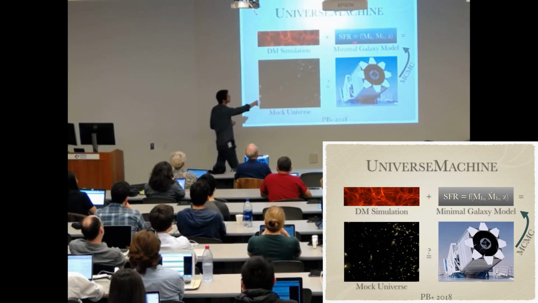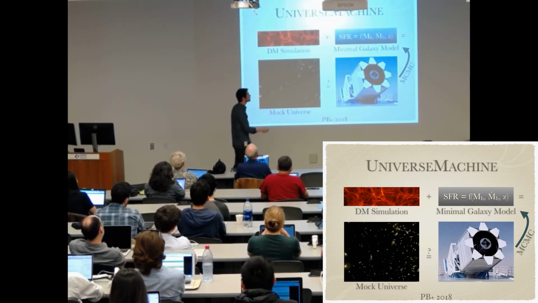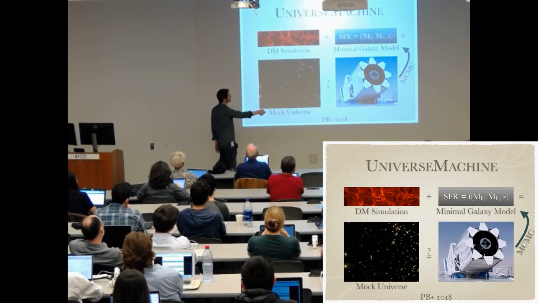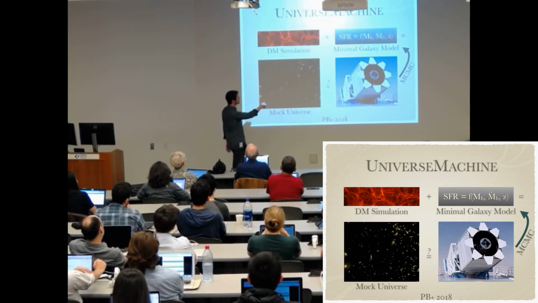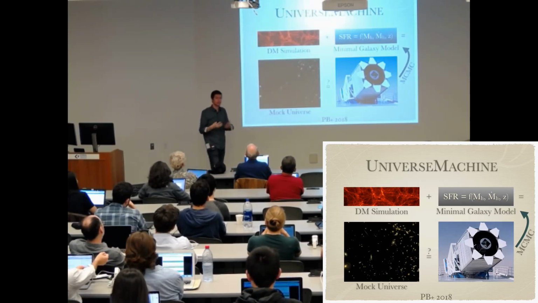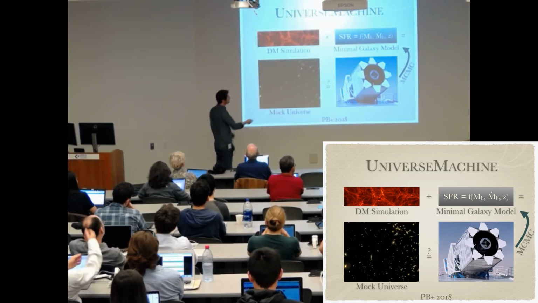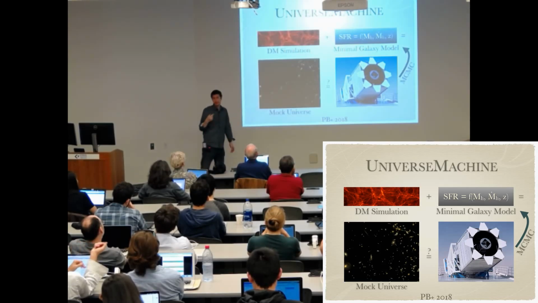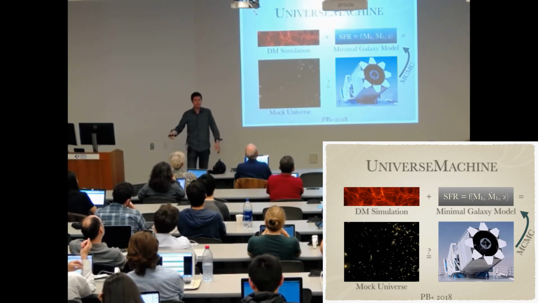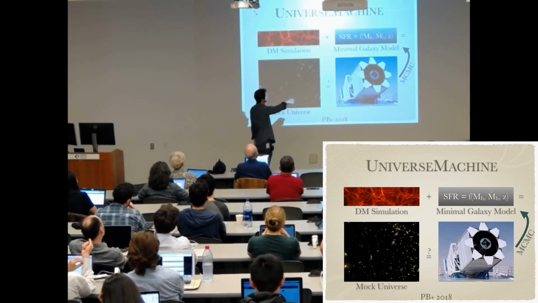It tells me for any choice of this model, how likely is it to match the statistics of the real universe? And then I feed that through an MCMC algorithm to infer, based on real observations, what is the allowed range of physical models that can then reproduce what galaxies are doing in the real universe. And the beautiful thing about this, you might recognize a lot of similarities between this type of machinery and semi-analytic models. But there's a fundamental difference, which is that I don't put physical priors on what this function looks like.